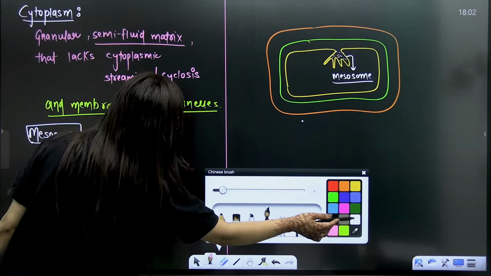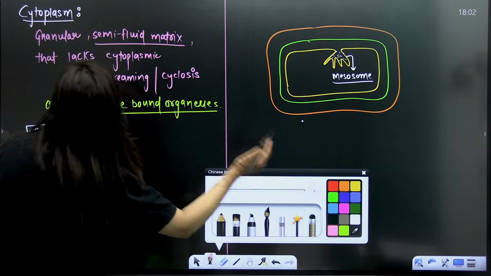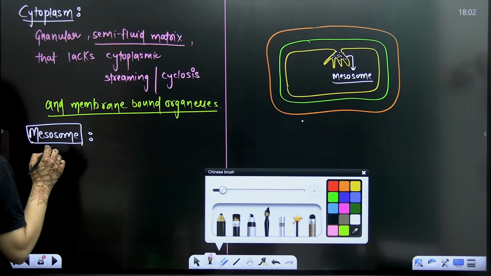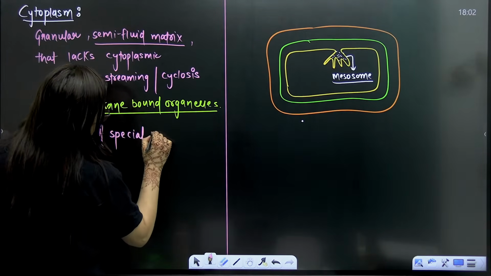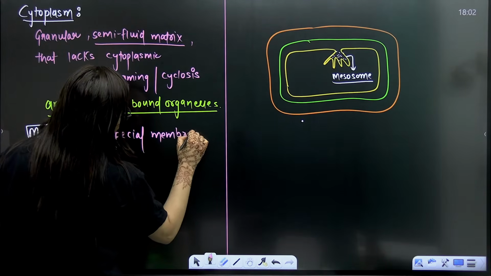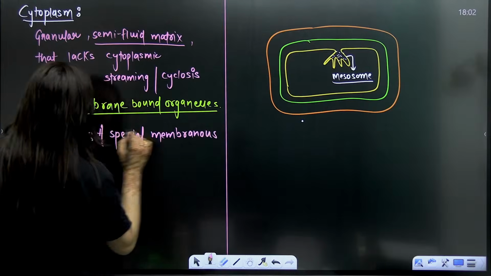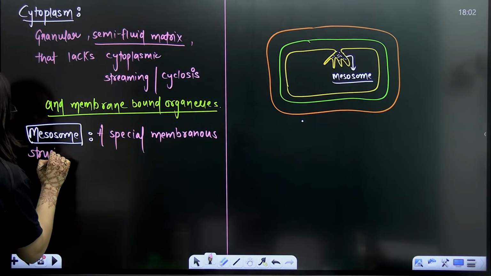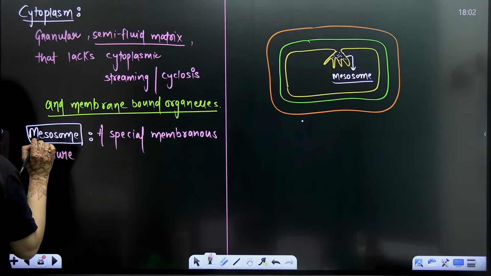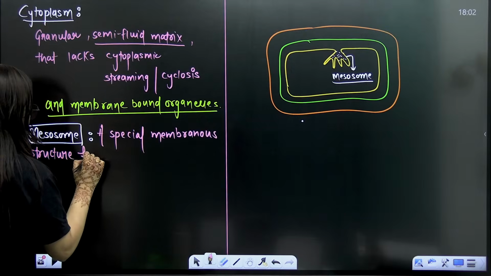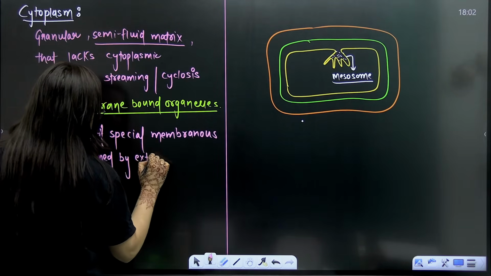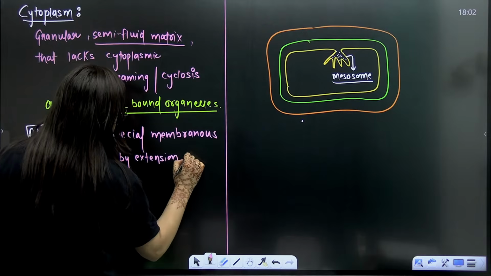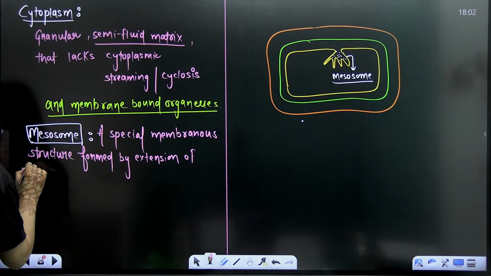As I said, it is very important. So please write it down. What is this mesosome? It is a special membranous structure, formed by extension of the plasma membrane.